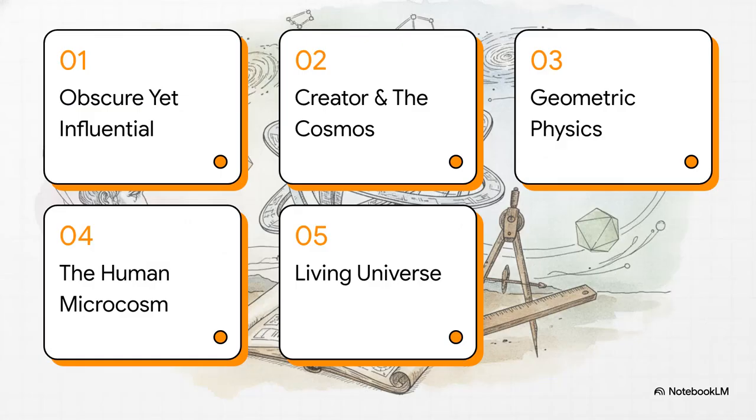So, to navigate this labyrinth, here is our game plan. 1. Obscure, repulsive, yet influential. 2. The creator in the cosmos. 3. Plato's geometric physics. 4. The human microcosm. And 5. A living, breathing universe. Let's get right into it.